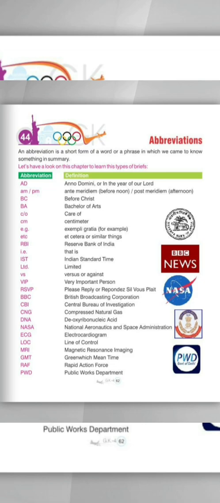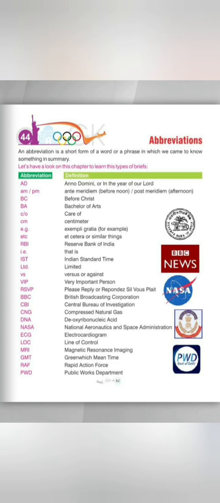Next one is BC. BC means before Christ. Next one is BA, meaning Bachelor of Arts. Next is C/O. C/O means care of. Next is small c and m, meaning centimeter. Next is small e.g., which means exempli gratia, meaning for example. Next is etc., the full form of etc. is et cetera, meaning and other similar things.